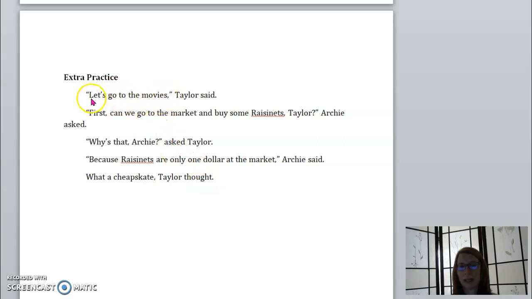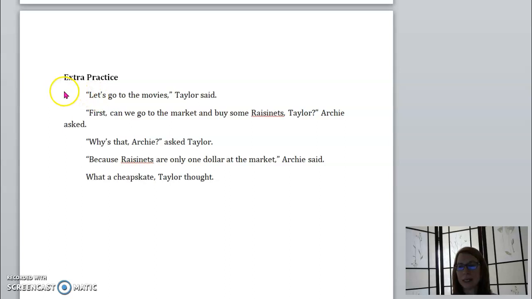Each line that is functioning as dialogue has quotation marks surrounding it. There's always a piece of punctuation separating what is being said from the speaker. Here's a question mark in this case, or a comma. Also, when there is a thought, it is not punctuated. We have no capitals after the dialogue unless it's actually a name, and then that's proper to be capitalized there. And the quotations are started with a capital letter.